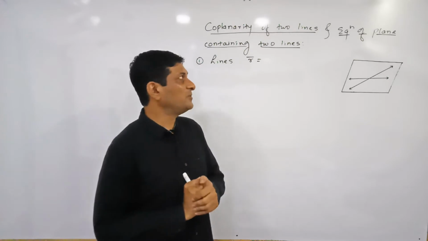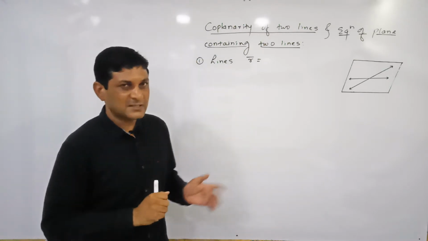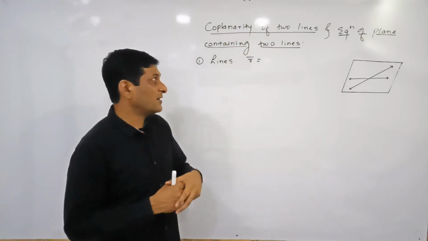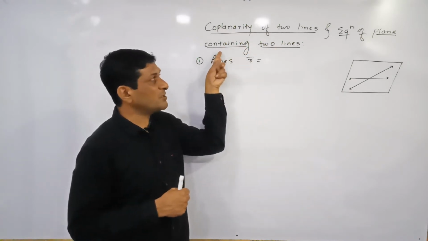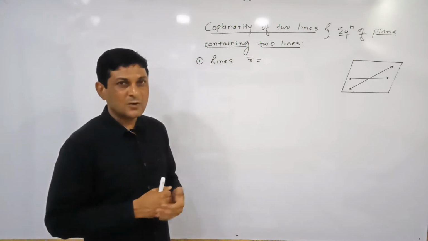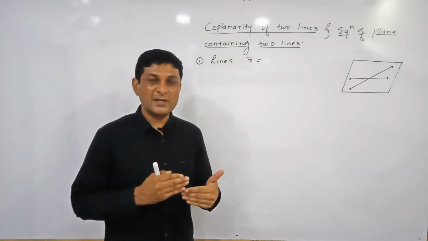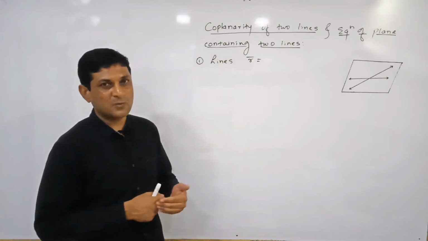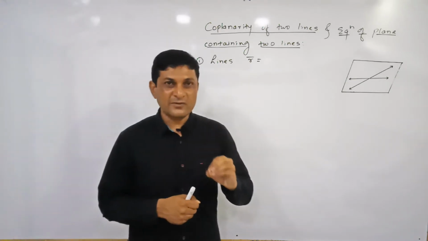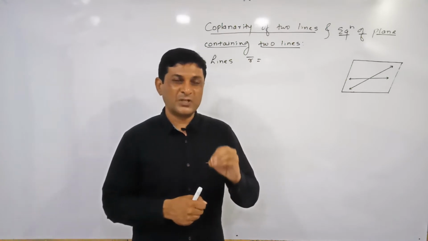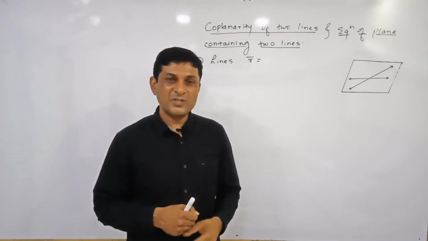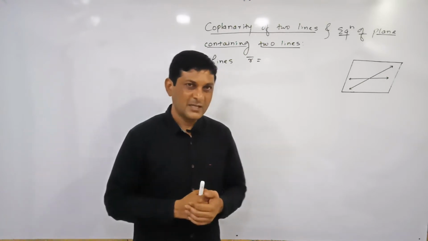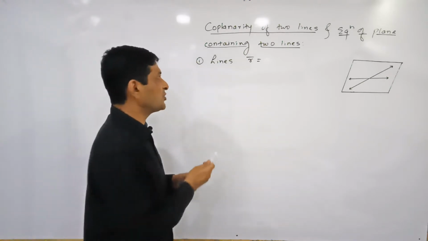Okay, so now we are starting the next and the last article from this chapter, that is coplanarity of 2 lines. Coplanarity of 2 lines and equation of plane containing 2 lines. Coplanar means what? If the lines lie in the same plane, at that time we can say that lines are coplanar. So first we are trying to find out one condition which is satisfying, so that we can say that lines are coplanar.